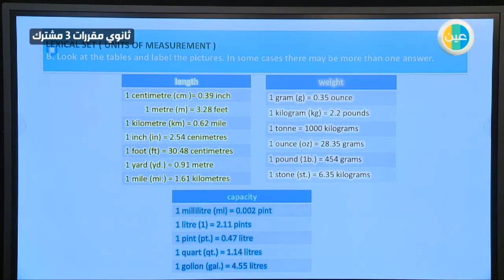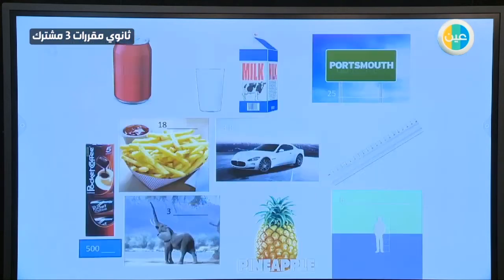And the weight, of course, gram or ounce, kilogram or pounds, ton, and different other kinds, like a stone. Capacity, usually for liquid, we measure by liter, milliliter, pint, quart, gallon, and so on.